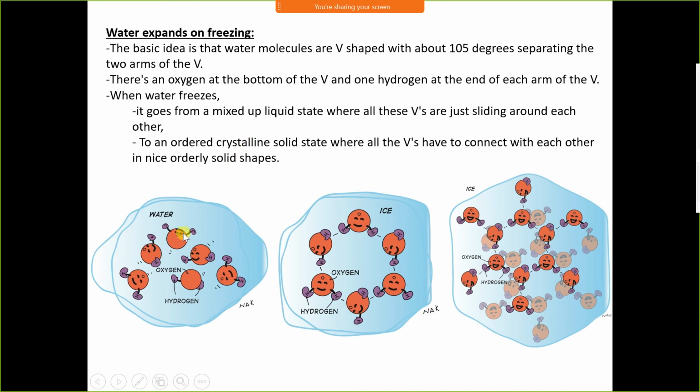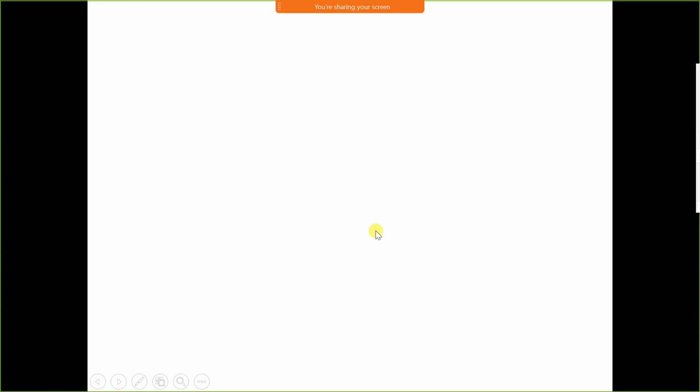Look at here, these molecules are not connected. These molecules are freely movable. But when liquid freezes, all the molecules get connected. They come into proper structure.